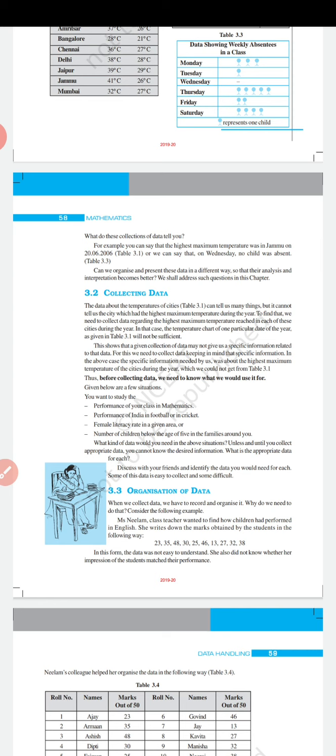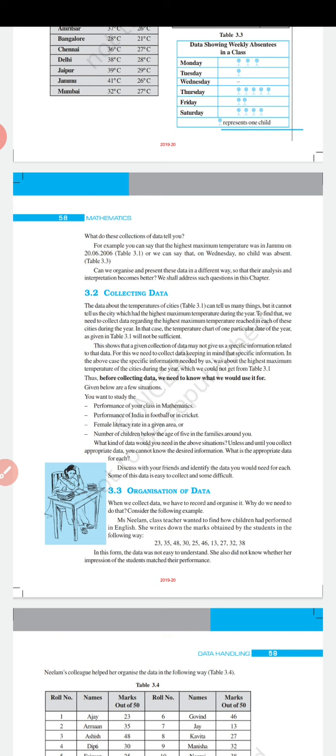Subtract the lowest value from the highest value, and that is called range of the data. And we did some sums in part 2, exercise 3.1. I hope you have completed your exercise 3.1 in your notebook.